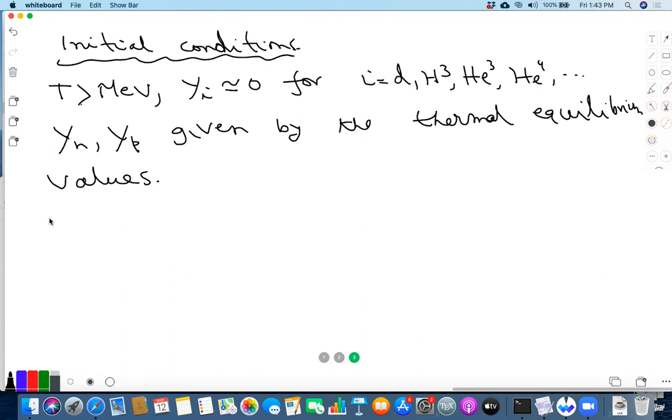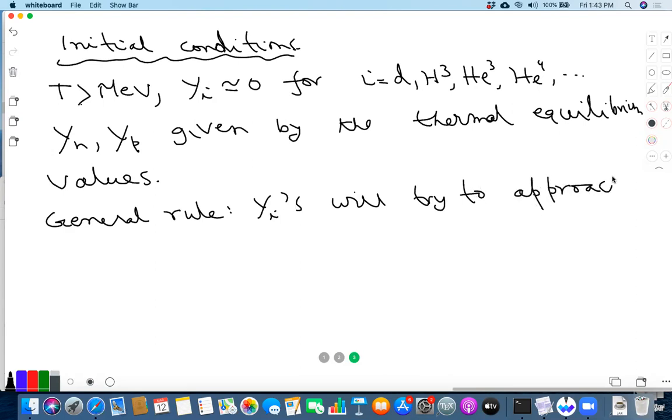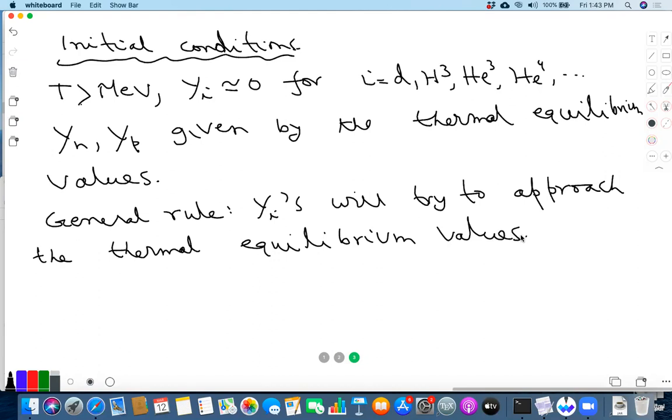So the general rule is that the y_i's will try to approach the thermal equilibrium values. Indeed, at equilibrium, the rate of production of y_i should match the rate of destruction of y_i, and that's how y_i remains in equilibrium.